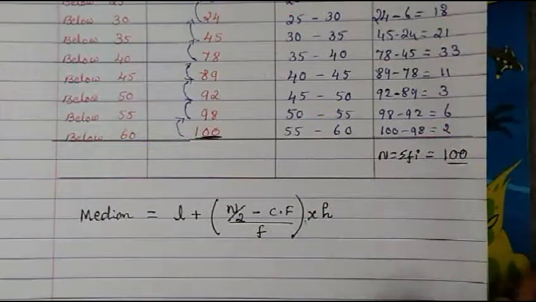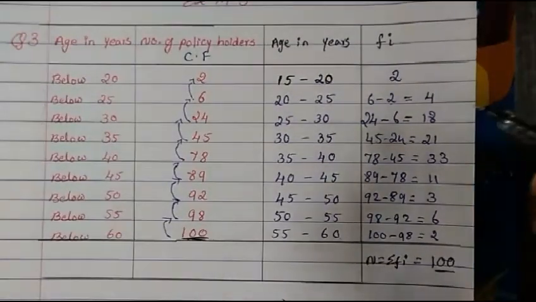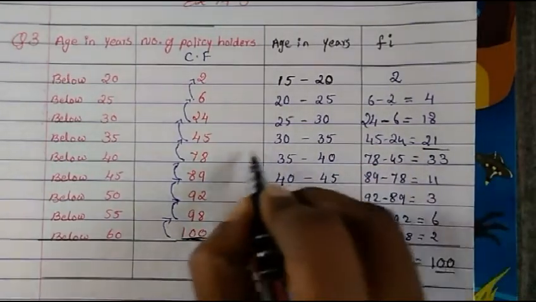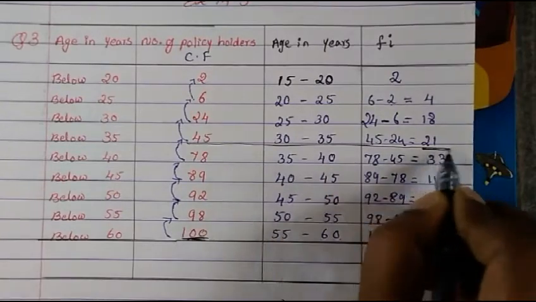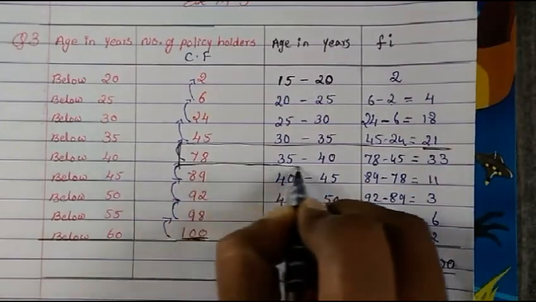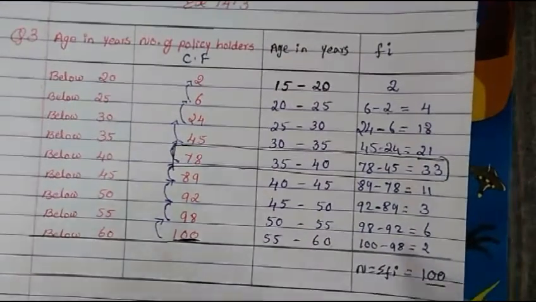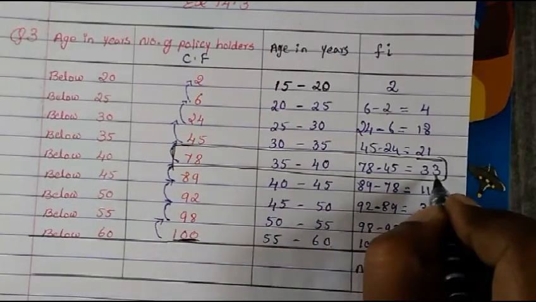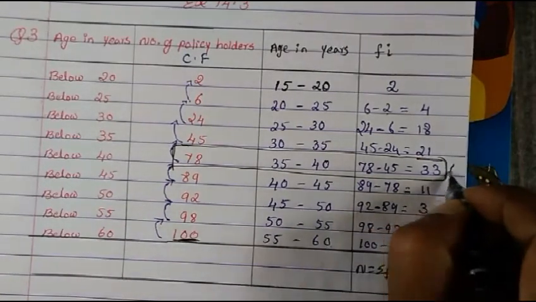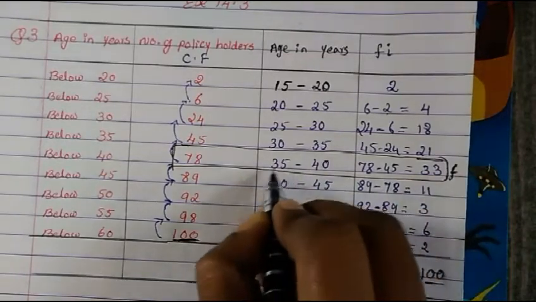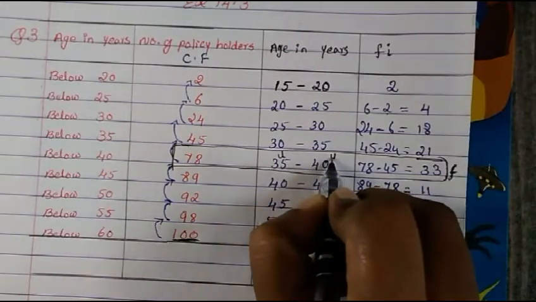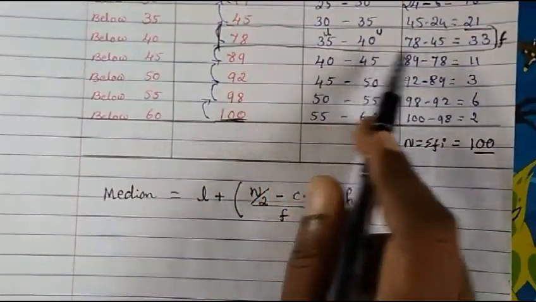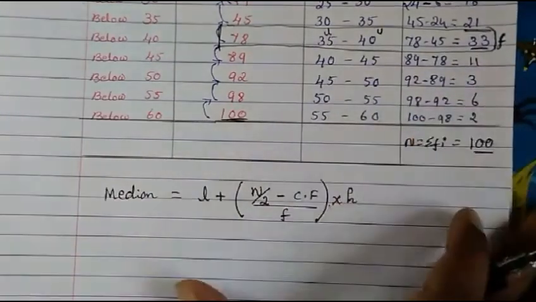So lower limit, you know how to find out. We have to see the highest frequency. So which is the highest frequency? 33 is the highest frequency. So let's take the whole thing. Okay, so this is the highest frequency. Now CF we have, and this is the frequency F value we have here. From here we get the median class, this is the lower limit, this is the upper limit, and this is the frequency small f.